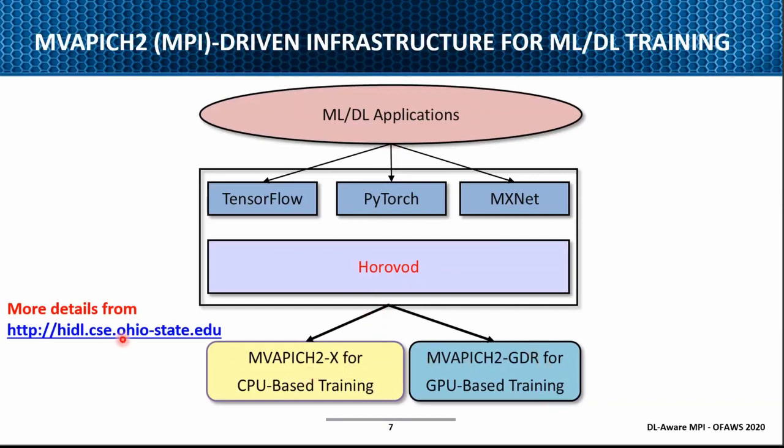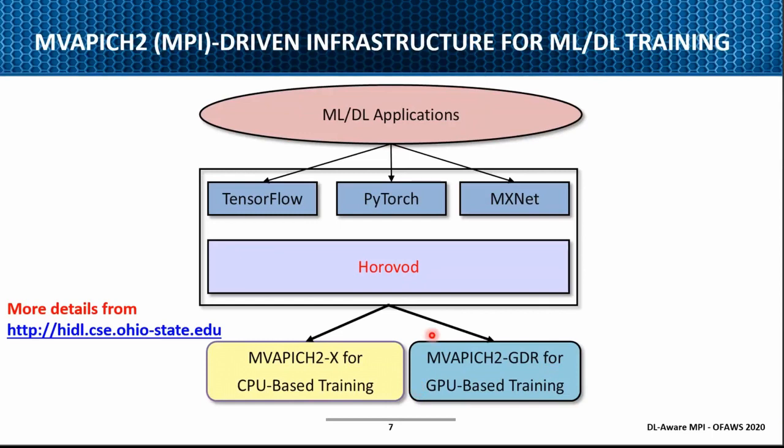We have a dedicated project page called HiDL, High-Performance Deep Learning. On this web page, you can download the user guides on how to configure the stacks to run on any kind of system, whether InfiniBand or RoCE, and even Omni-Path. Anywhere our MPI libraries run, you should be able to run it.